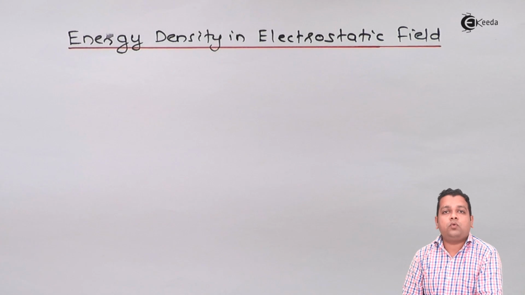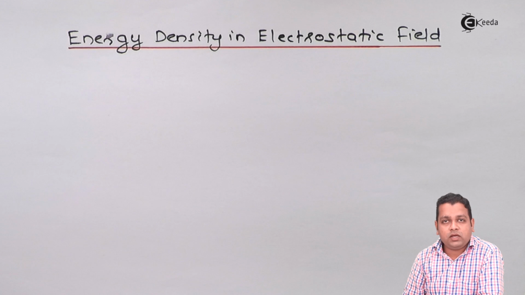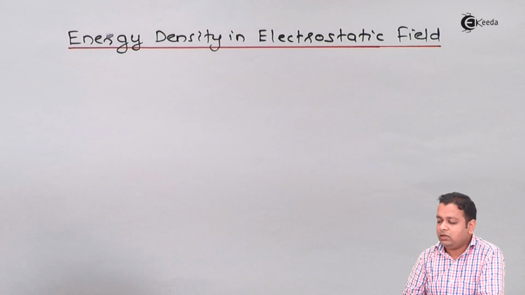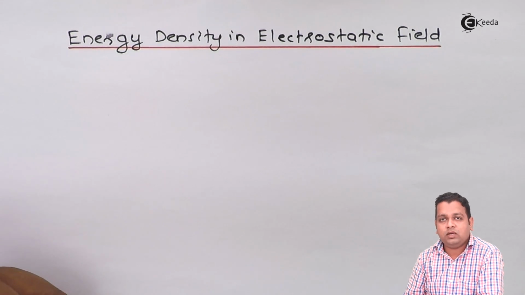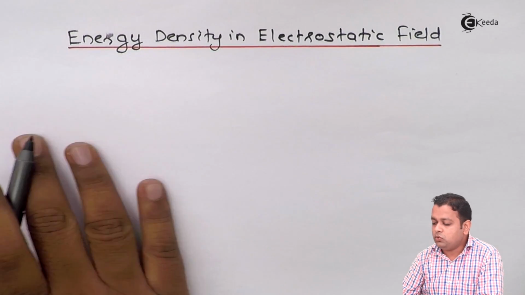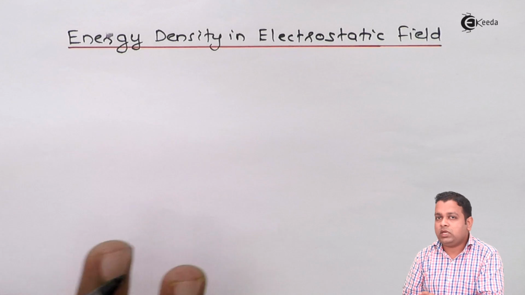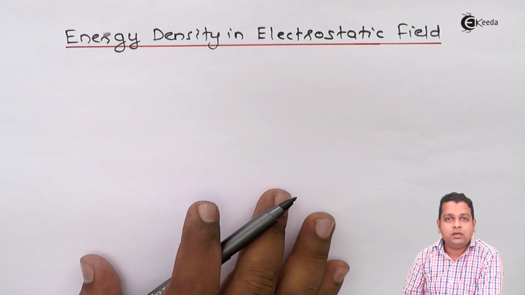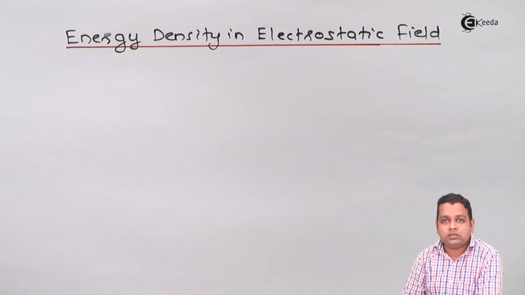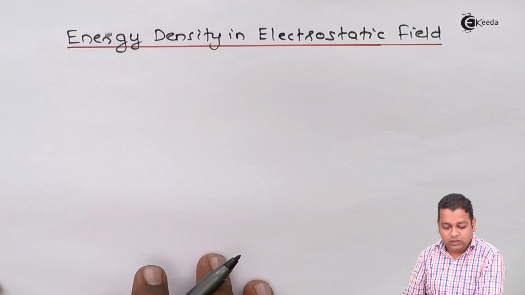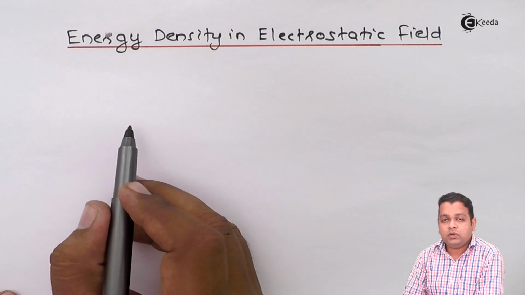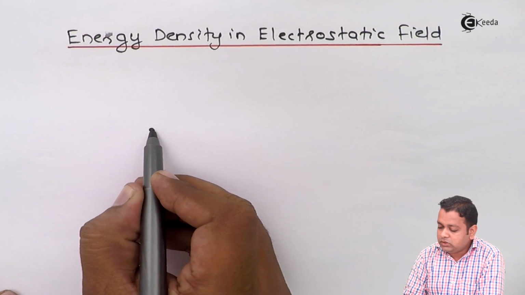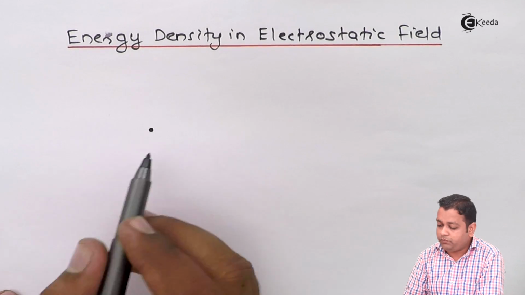In this topic, we are going to derive some simple expressions for energy stored or energy density in electrostatic field. So initially we consider there is no charge in the free space. If there is no charge in the free space, it means there is no electric field, so there is no role of energy in the field. Now we consider that by some external source, somehow we manage to get some charges into the free space.